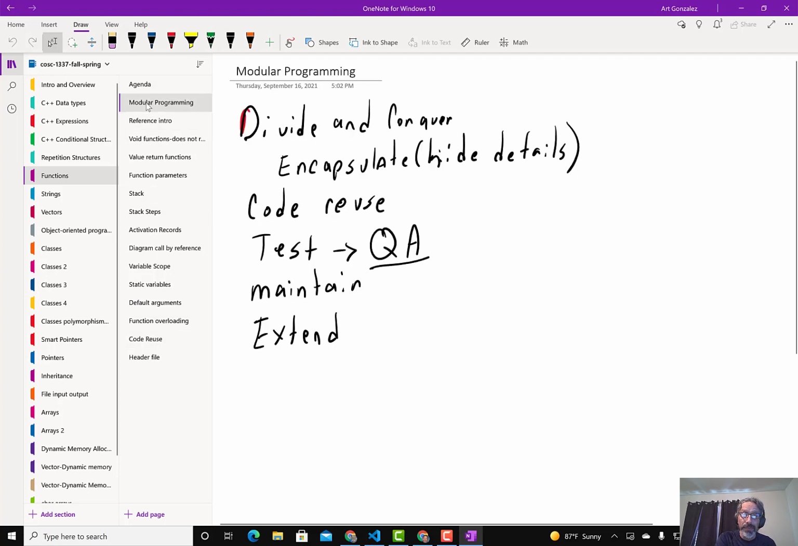As far as functions, you may get questions that ask you why we want to use functions, right? These are the answers: divide and conquer, encapsulation, code reuse, test, maintain, and extend. Okay, so I think this will help you net a lot of points just by studying the material that I covered in this 30 minutes. Okay, thank you.